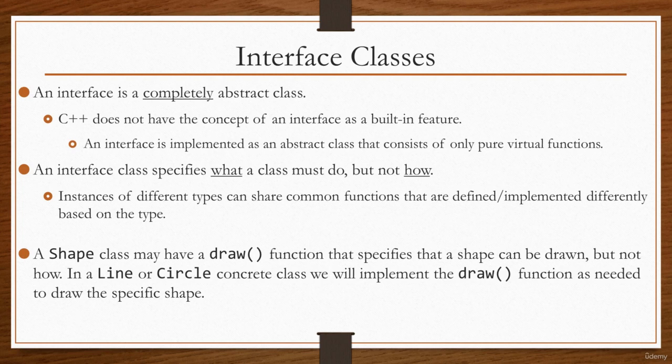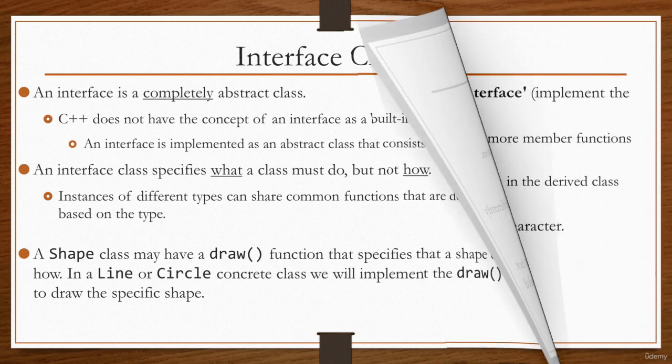Shape is an abstract thing, right? But a line and a circle is also a shape. And let's say we have a line and a circle class. Then in those classes we can implement the draw functions as needed to draw those specific shapes.